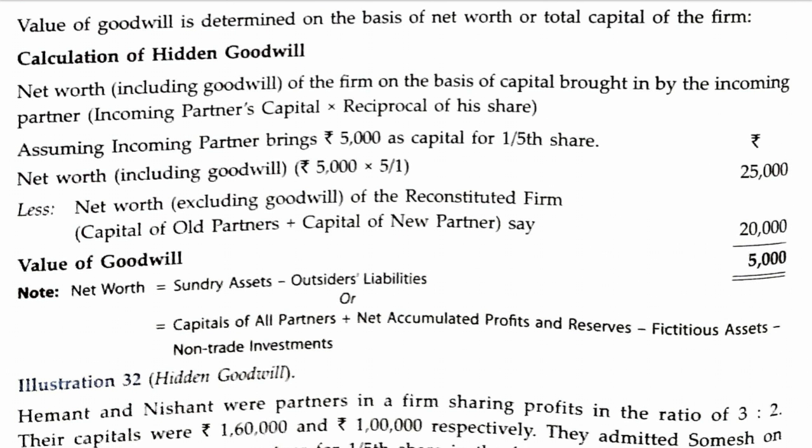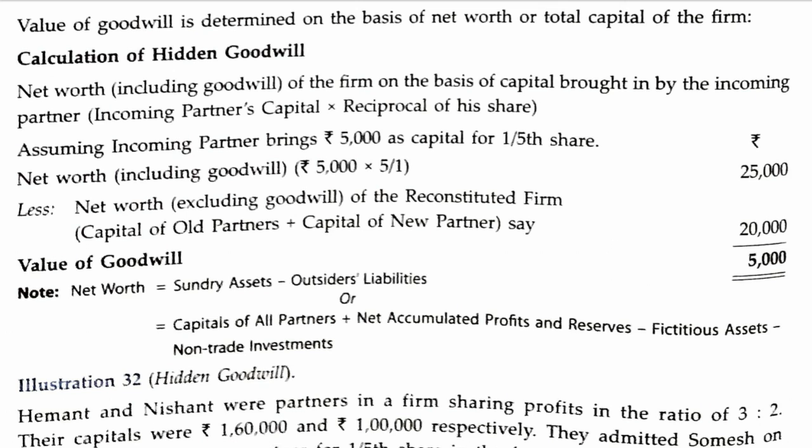There is one more example, although it is the same, so you can understand it well. Calculation of hidden goodwill: net worth of the firm on the basis of capital brought in by the incoming partner, that is, incoming partner's capital into the reciprocal. Assume that the incoming partner brings 5,000 for 1/5 share. So net worth will be 5,000 into 5 by 1, the reciprocal of the share, which is 25,000.